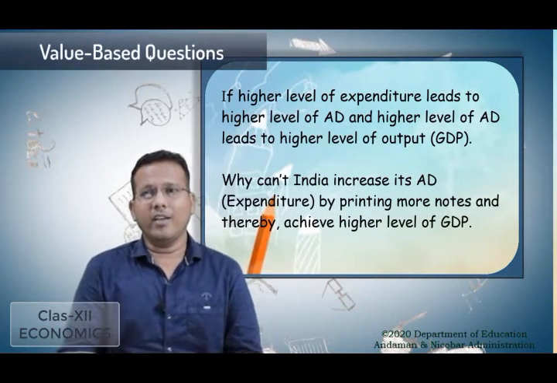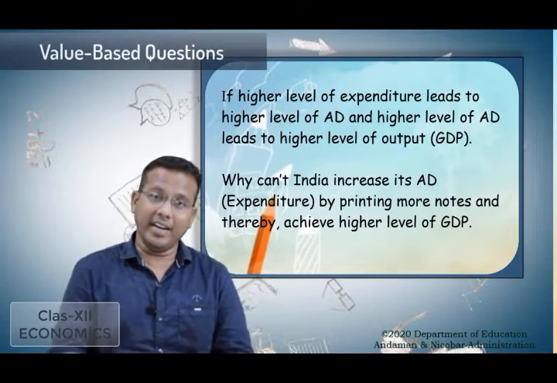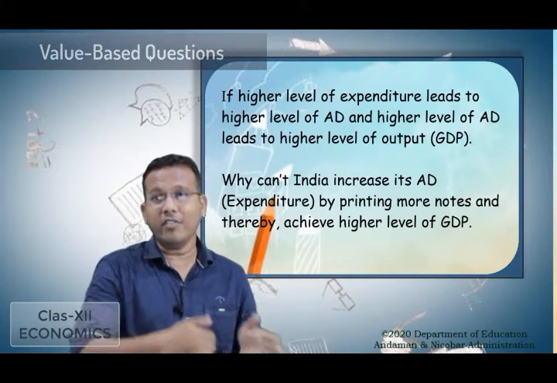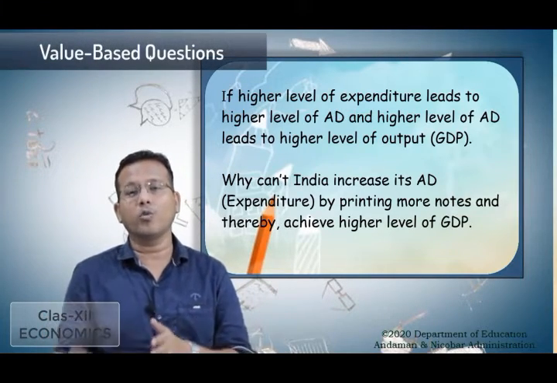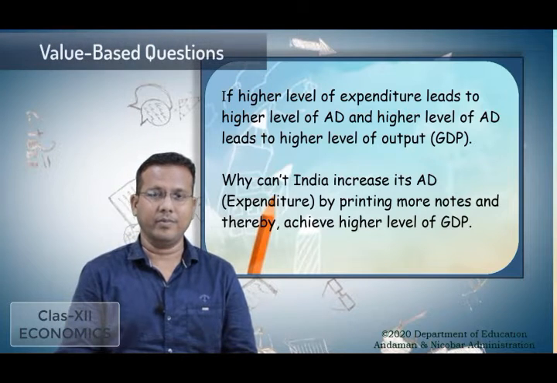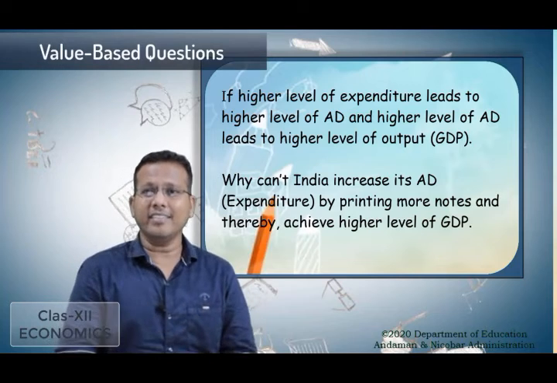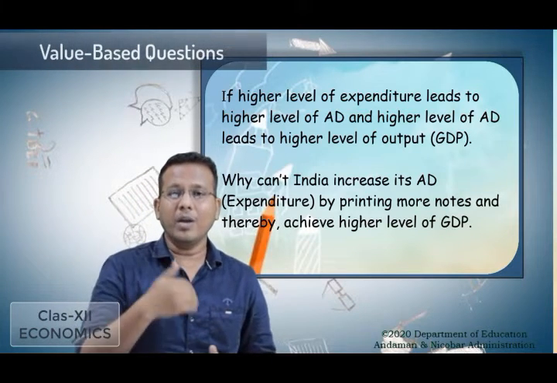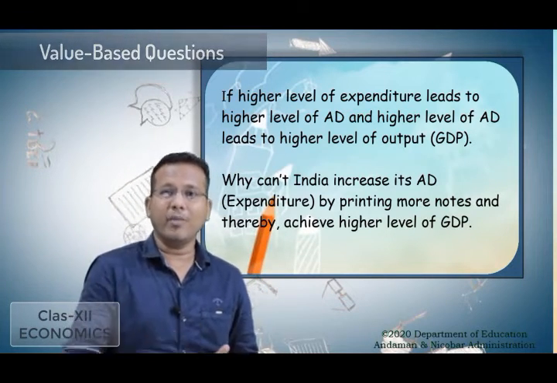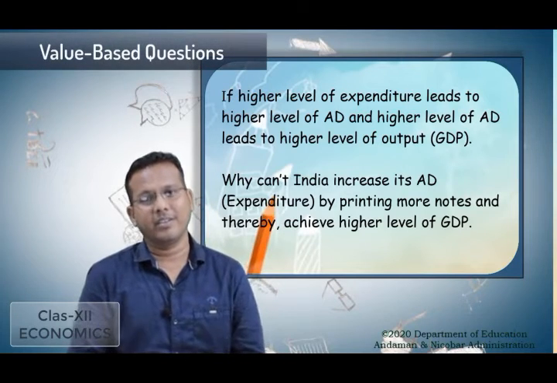Now look at one more value based question. If higher level of expenditure leads to higher level of AD and higher level of AD leads to higher level of output, then why can't India increase its AD, that is expenditure, by printing more notes and thereby achieve higher level of GDP?